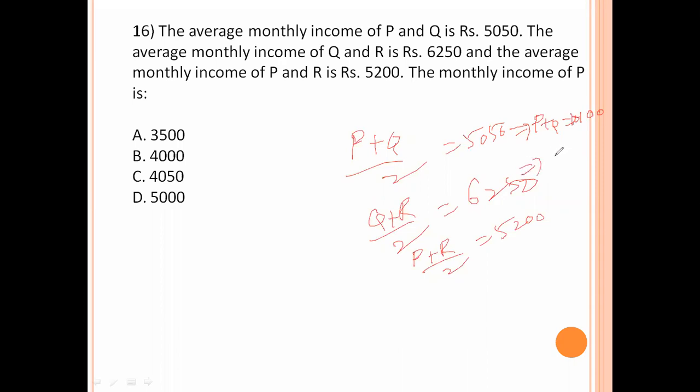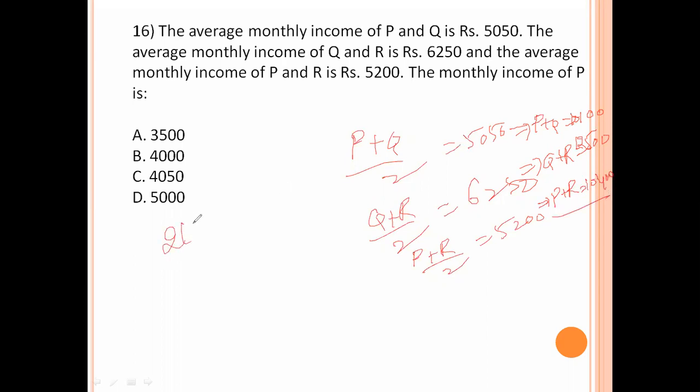P plus Q value, Q plus R value is 12,500. P plus R value is 10,400.